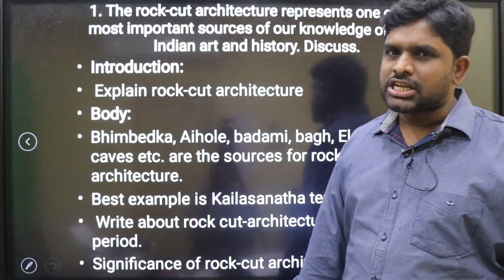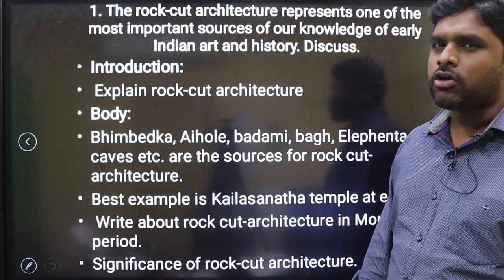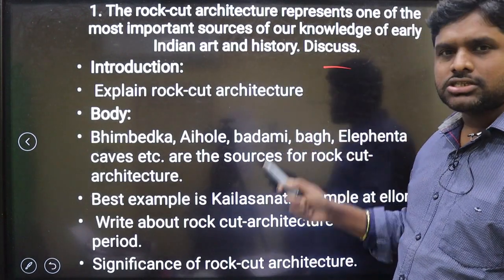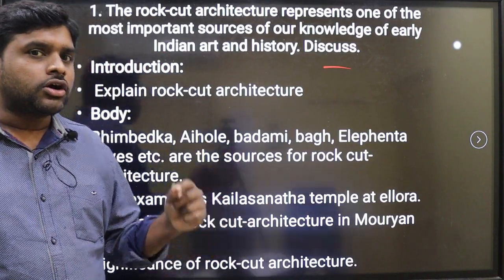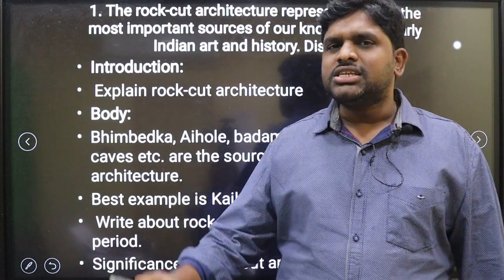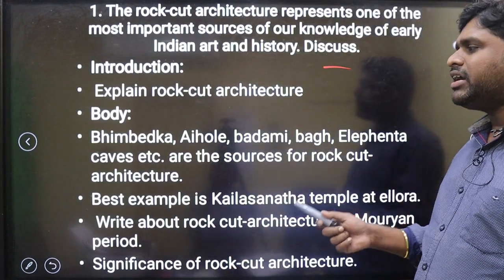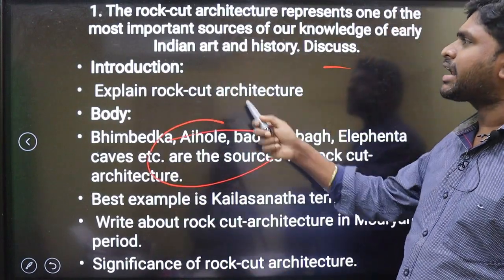So the first question is: rock cut architecture represents one of the most important sources of our knowledge of early Indian art and history. Discuss. It is asking about art and culture, mainly with respect to rock cut architecture. There are sites like Bhimbetka, Aihole, Badami, Bagh, Elephanta caves, etc., which are famous examples of rock cut architecture.